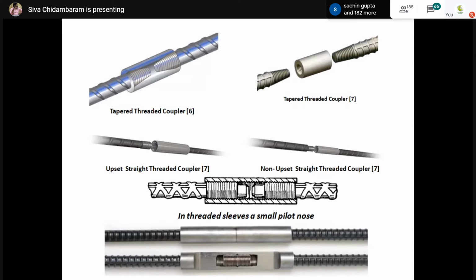And later, they have introduced many types of threading schemes in this kind of coupler. You can see the third image, how they have introduced the schemes. And I told you, these kinds of threaded couplers are not possible in existing buildings. So in retrofitting work, we can't use them. So they have introduced a different type of stepwise threading mechanism. In the last one you can see multiple coupling units to integrate the rebars. This is mainly created to interconnect new rebars with the existing rebar in the structural element.